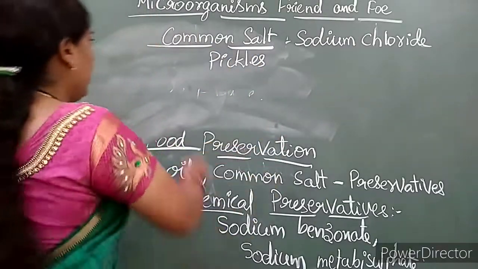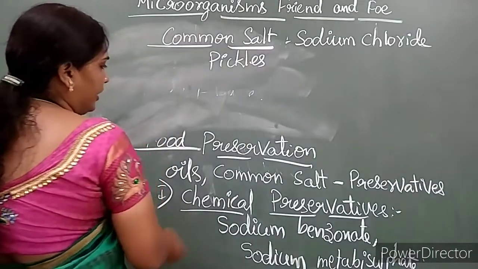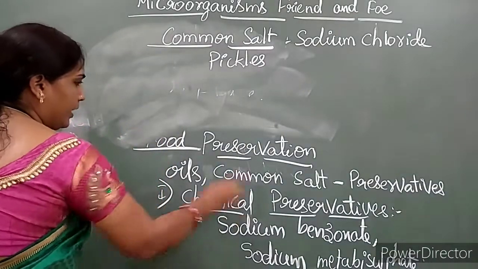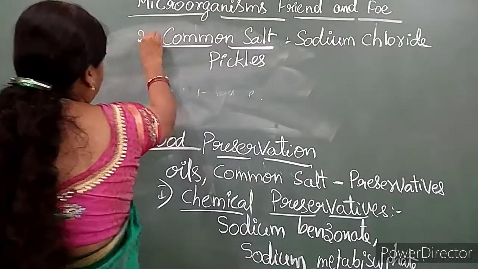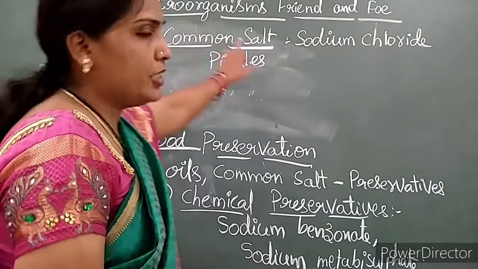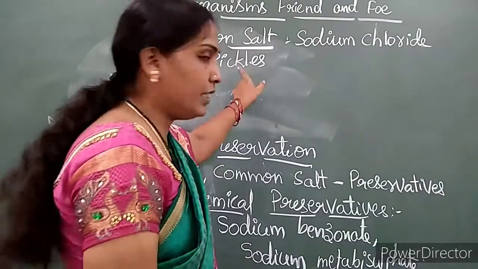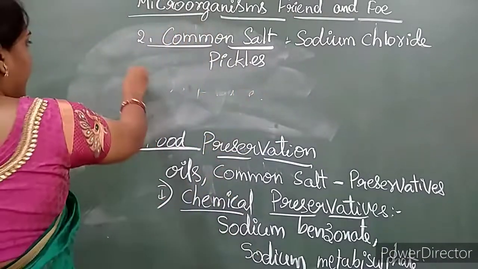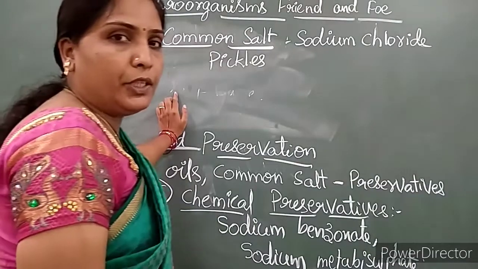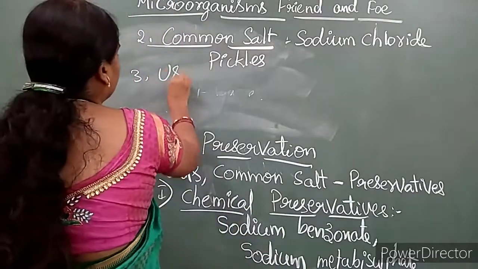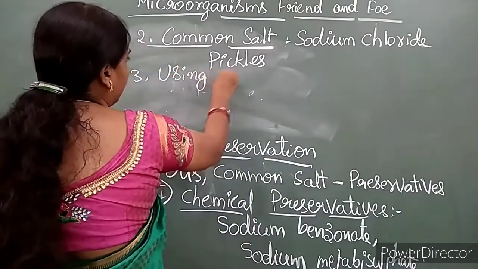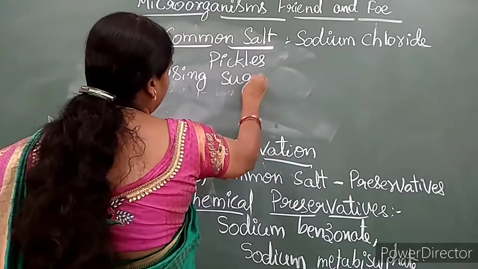And next, what will we use? This is the first method: using chemical preservatives. And this one is the common salt. Using common salt to preserve the food items is the second method. And now we'll see the third method, using sugar as preservative.